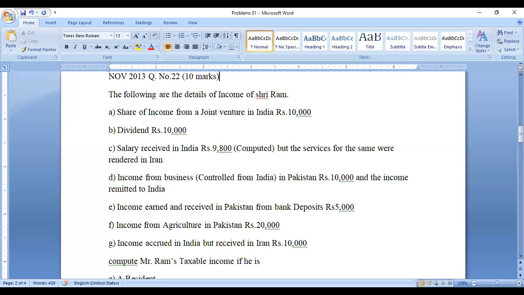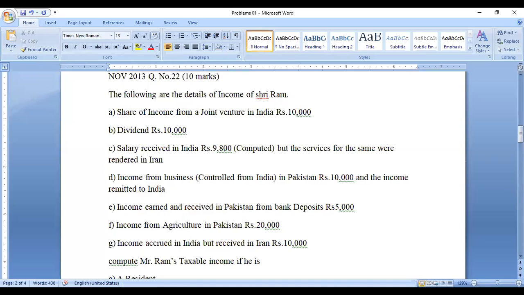Next, third category, salary received in India. The 9,800 is computed, but the services for it were rendered in Iran. It is received in India, but the service is given to the Iran company. Fourth, income from business controlled from India in Pakistan, 10,000 rupees, and the income remitted to India. Next, income earned and received in Pakistan from bank deposits, 5,000 rupees. Income from agriculture in Pakistan, 20,000. Income accrued in India but received in Iran, 10,000 rupees.